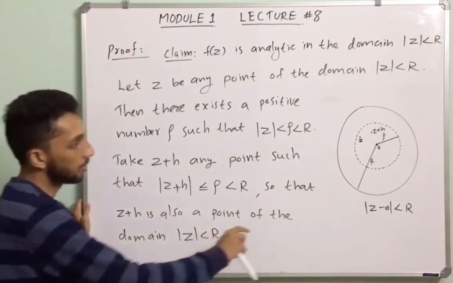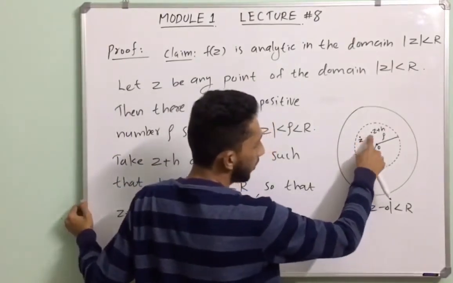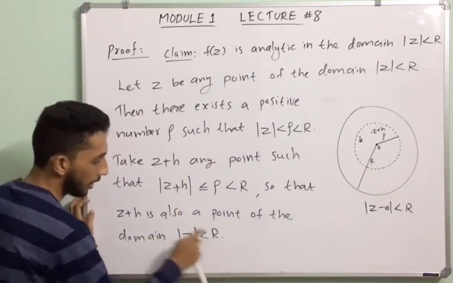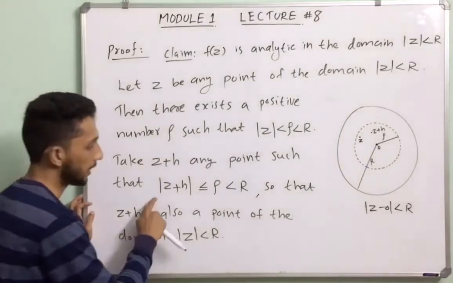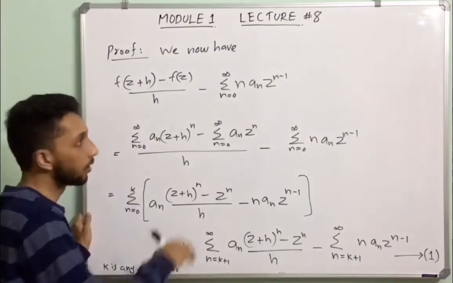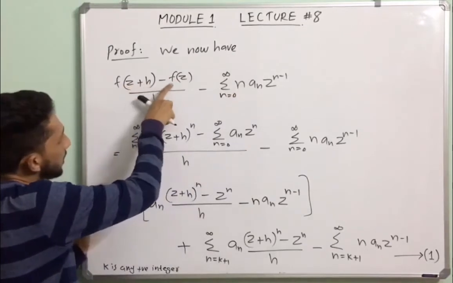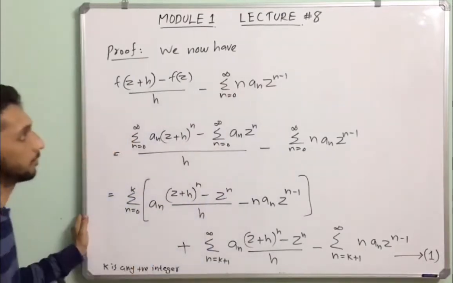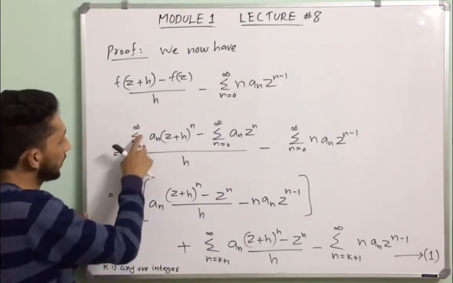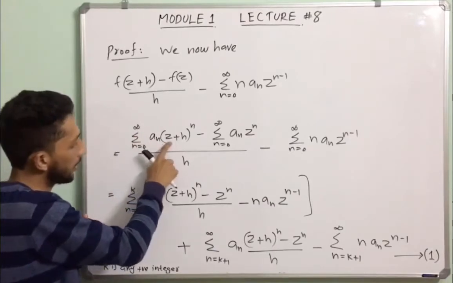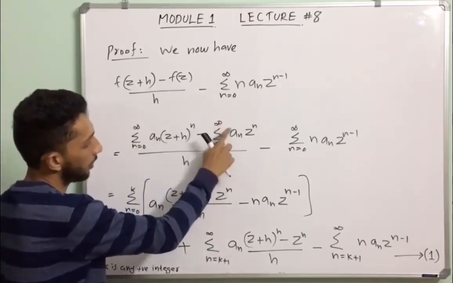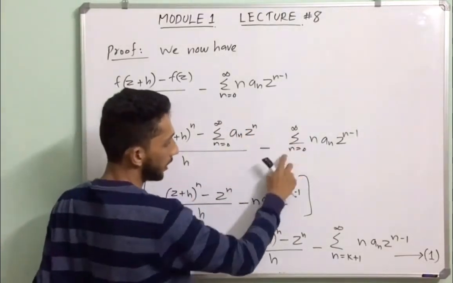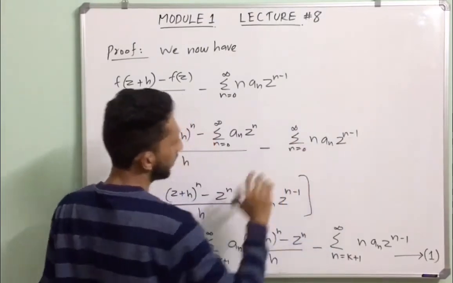So we choose a point z plus h. It is also inside the domain mod z less than R, which also satisfies this condition. We now have f of z plus h minus f of z by h minus summation n from 0 to infinity n a_n z raised to n minus 1. That is equal to summation n from 0 to infinity a_n into z plus h all raised to n minus summation n from 0 to infinity a_n into z raised to n, divided by h, minus summation n from 0 to infinity n a_n z raised to n minus 1.